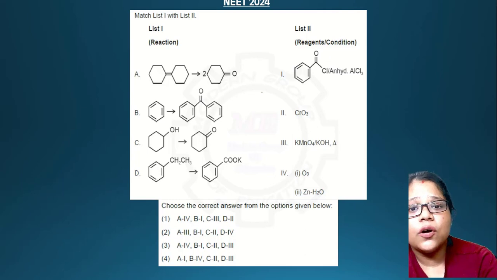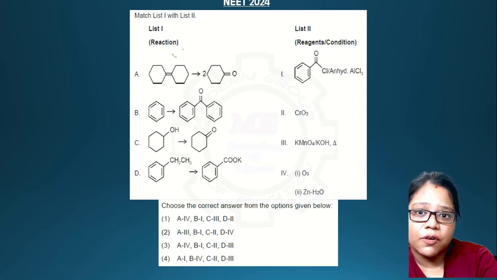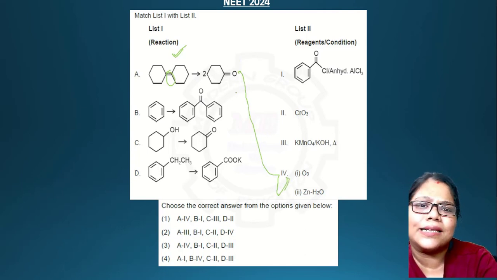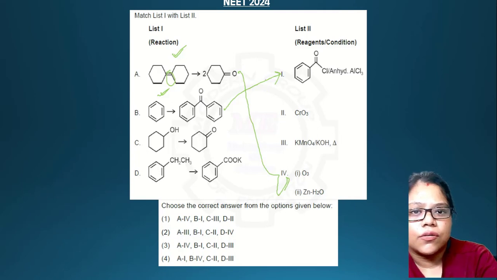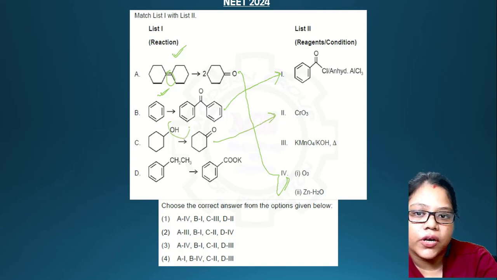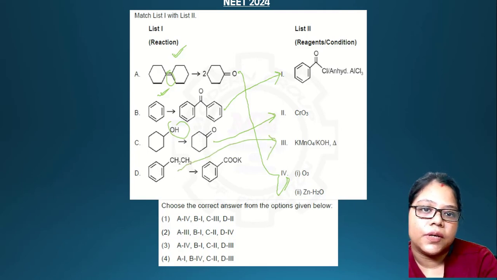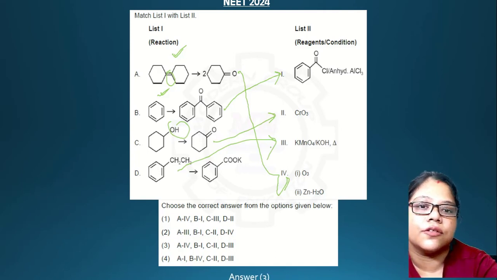Okay, now hopping on to this match the following. You know, this type of question is ozonolysis. Obviously the double bond is being broken, and oxygen comes in place of that. So first one is ozonolysis, and the second one is very obvious. Here is only one benzene molecule, and you are obviously introducing another ring. So obviously there is only one ring in the option. Here it is, and you know that if you give CrO3 to this OH, this will be converted to a ketone. Okay, and the last option remaining will match. If you match all this, you will get the answer as answer 3.